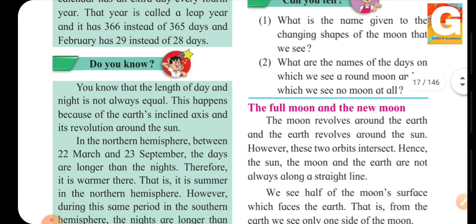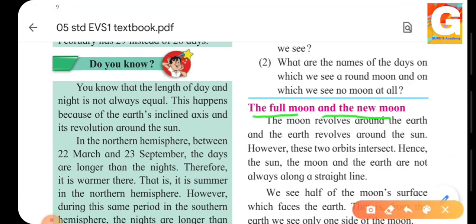So now we will study what is full moon and new moon. The moon revolves around the earth and the earth revolves around the sun. However, these two orbits intersect. Yes, we know what intersection means. Intersection means when two lines cross each other. So the orbit of the moon and the orbit of the earth intersect with each other. Hence, the sun, moon and earth are not always in a straight line.